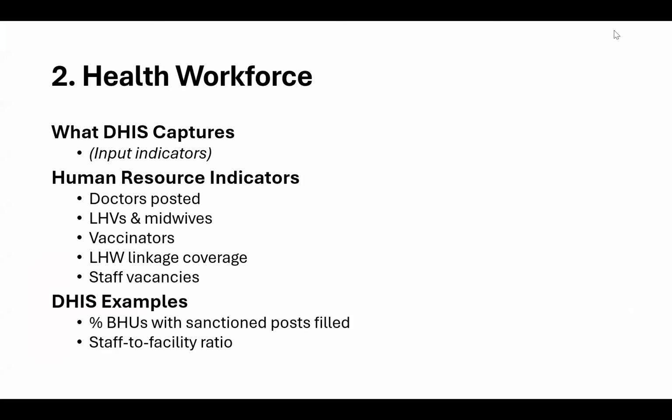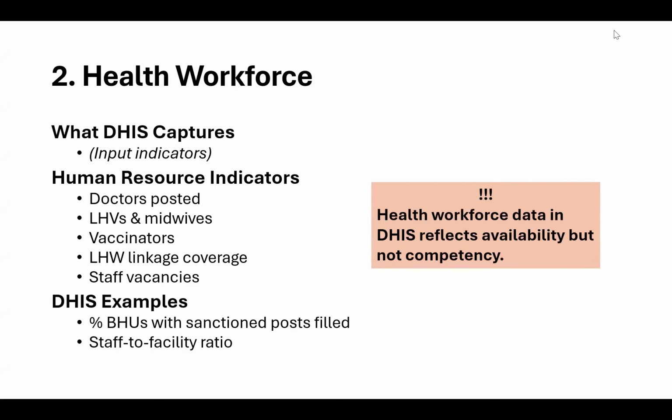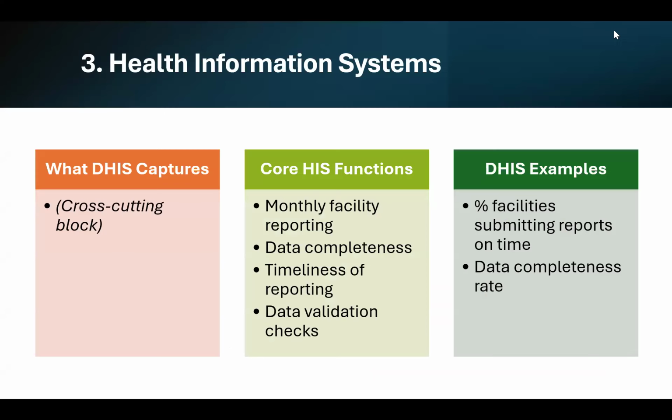Then we have health workforce. What DHIS captures is the input indicator. Human resource indicators: doctors posted, LHVs and midwives, vaccinators, LHW linkage coverage, staff vacancies. For example, from DHIS, percentage of BHUs with sanctioned posts filled, staff to facility ratio. Health workforce data in DHIS reflects availability but not competency. So this is a very important point.